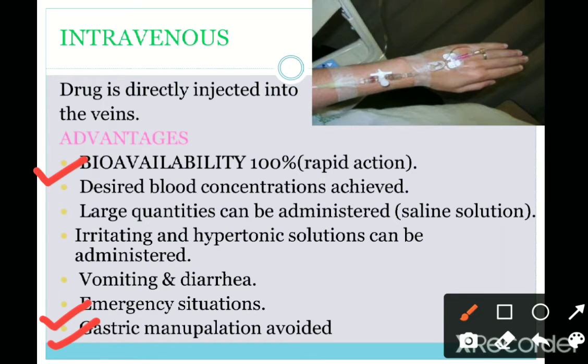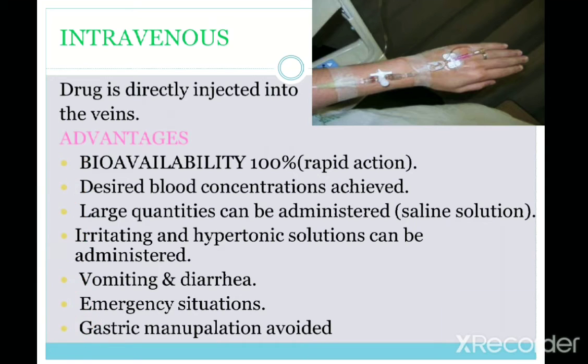Next, vomiting and diarrhea. If the patient is nauseous or vomiting with the oral route, at that time we can give this route. And irritating drugs and hypertonic solutions, which are irritating to the stomach, can be administered by this route. At that time this route is the best one. And large quantities can be administered. You can see the salines, 500 ml, 1000 ml, up to 1000 ml we can administer. Then the desired blood concentration will be achieved by this route.